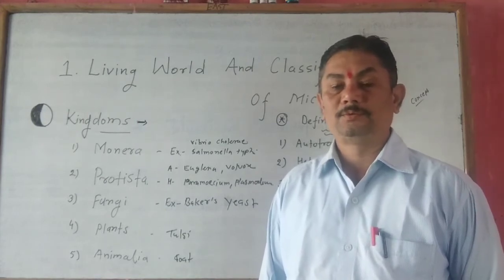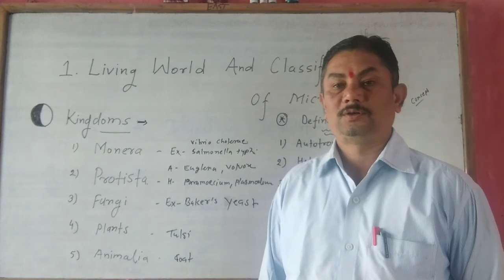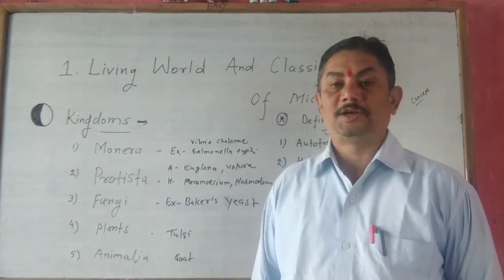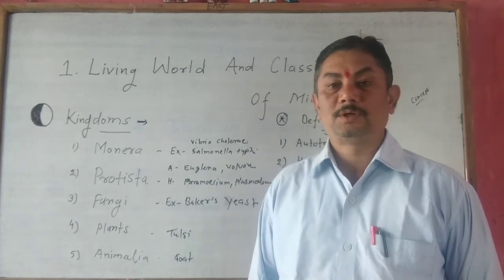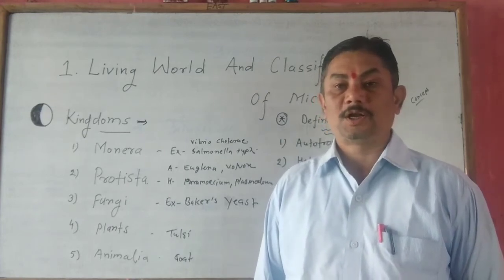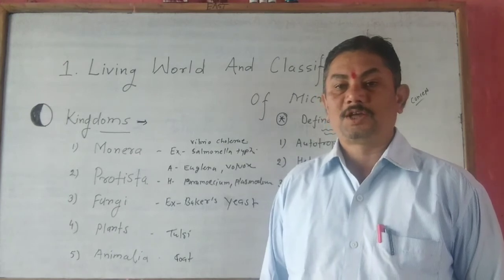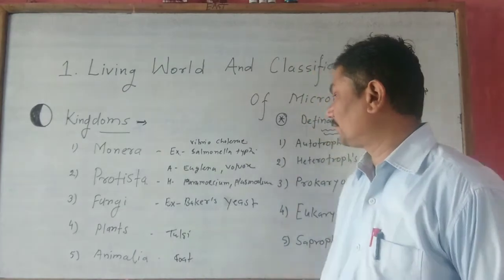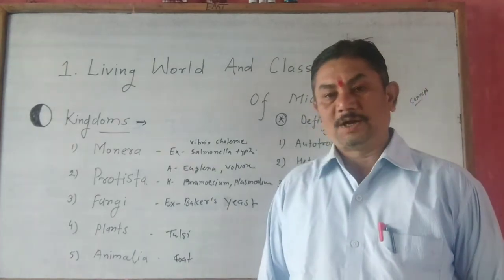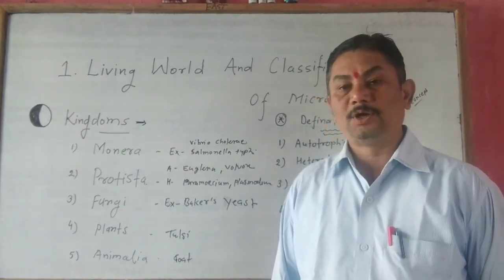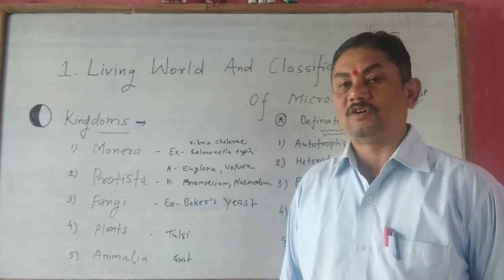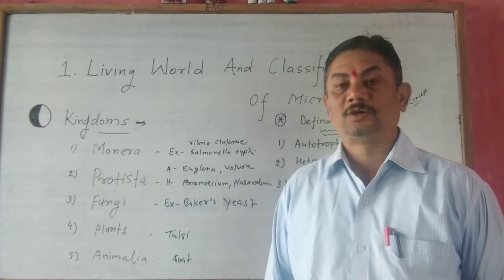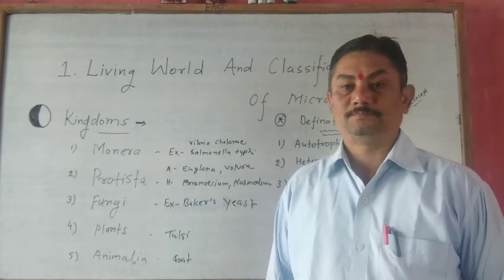And number 5, examples: the lactobacilli bacteria which are found in curd or buttermilk are examples of Monera kingdom. Bacteria like Vibrio cholerae and Salmonella typhi are also examples of this kingdom.